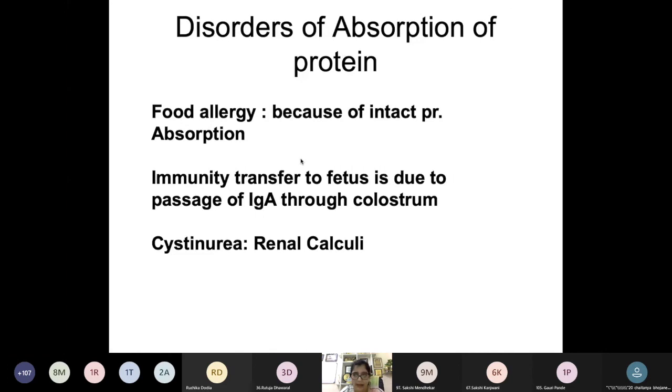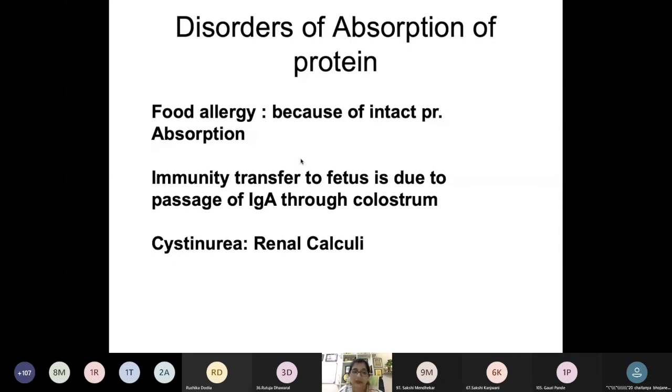But what happens sometimes is that oligopeptides, like tripeptide or those having three or four amino acids, don't enter the intestinal cell, but go through the paracellular passage and directly enter the blood.